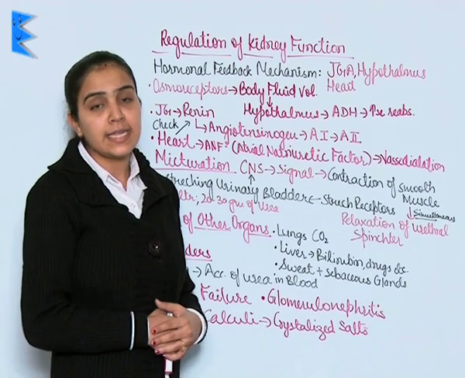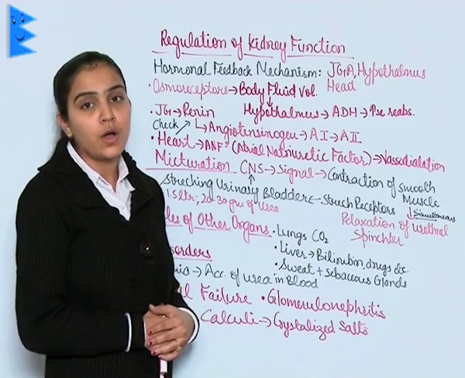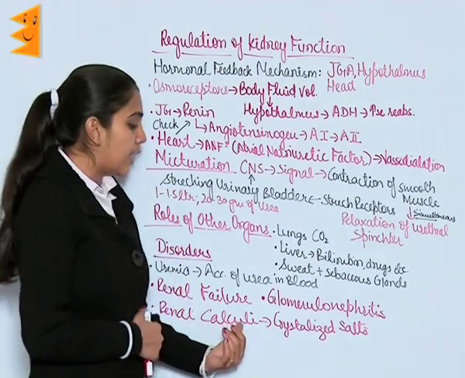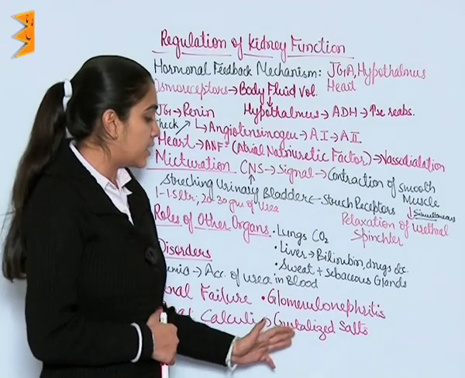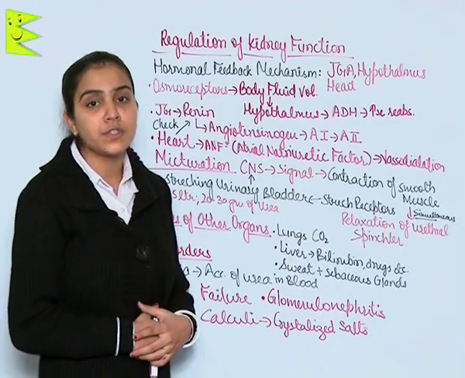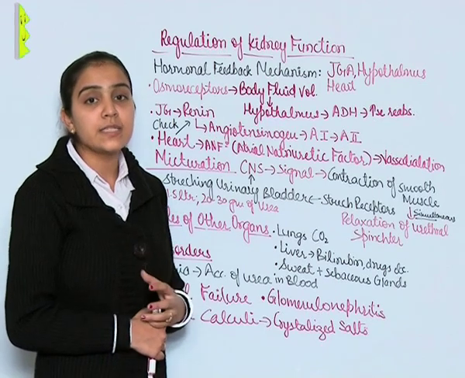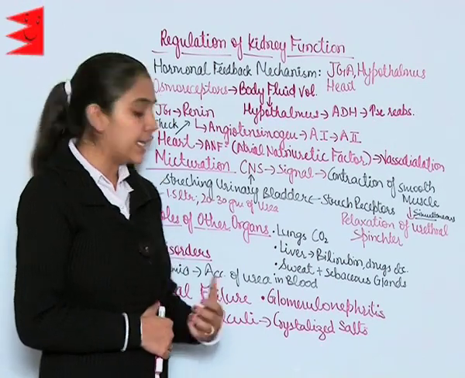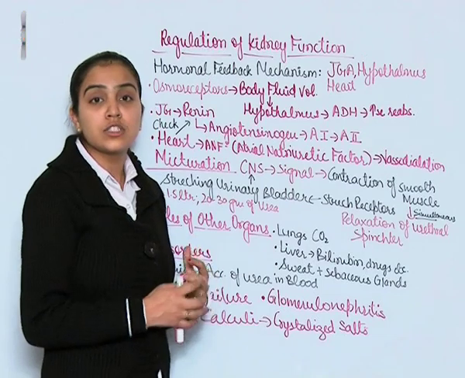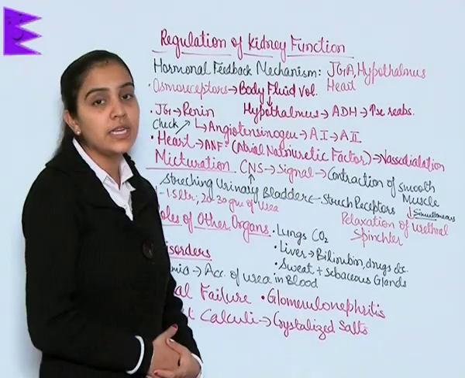Glomerulonephritis is inflammation of the glomeruli of the kidney. Renal calculi: certain crystallized salts in the form of stones and masses get blocked in the kidney and thus form stones. This is known as renal calculi.